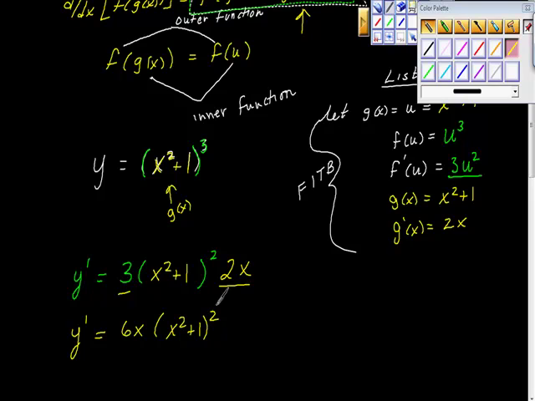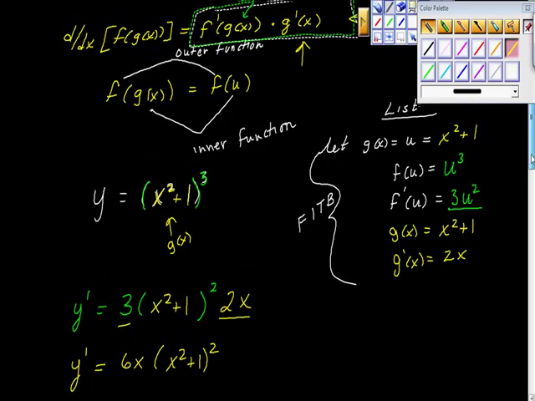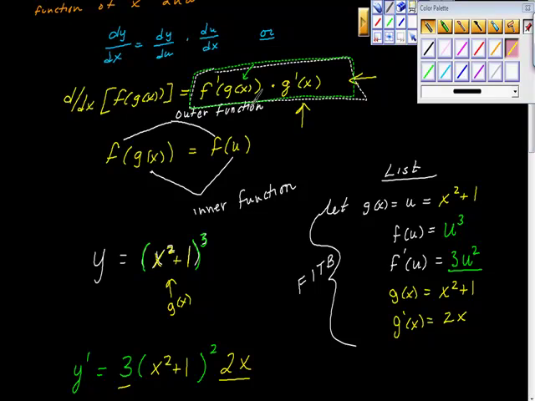All right, I hope this is helpful. I'm going to actually do another video just to give us more practice with this. But this is really, really doable. What do you need to know? What you need to be able to do is take this idea right here. You need to be able to figure out what the inner and outer functions are. And then you need to be a good list builder. And we're also going to talk on the next video about the skill of rewriting into a form that we can differentiate more easily. So, okay, great work.